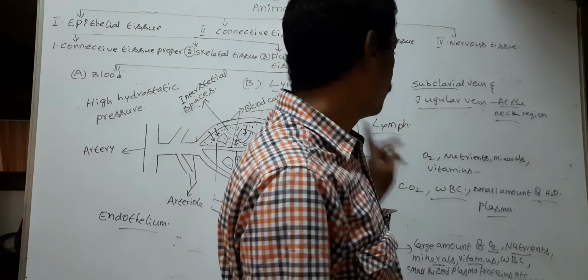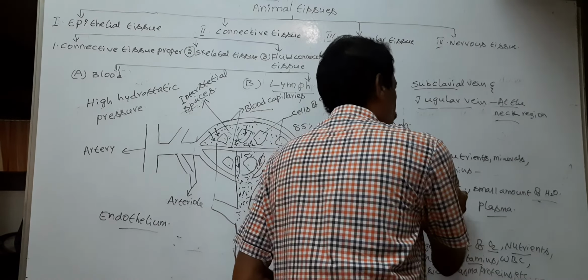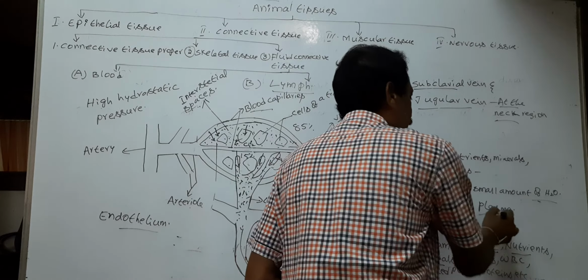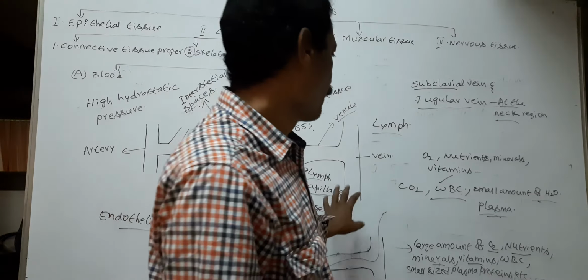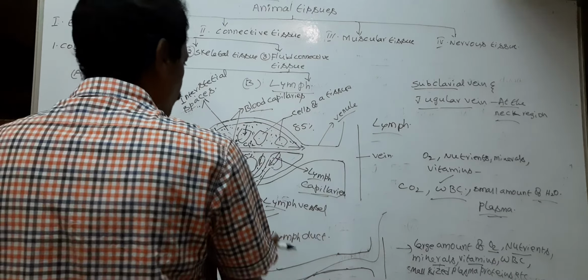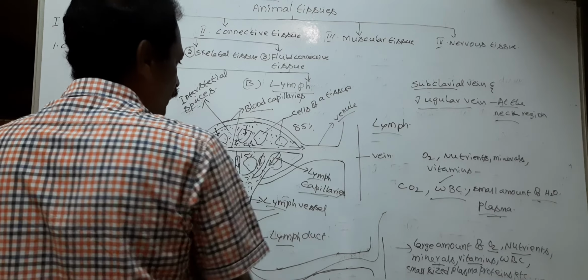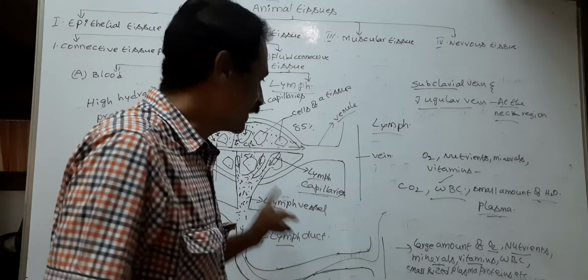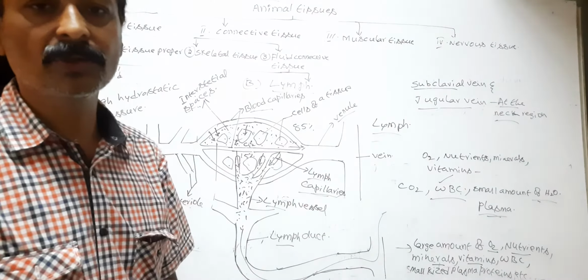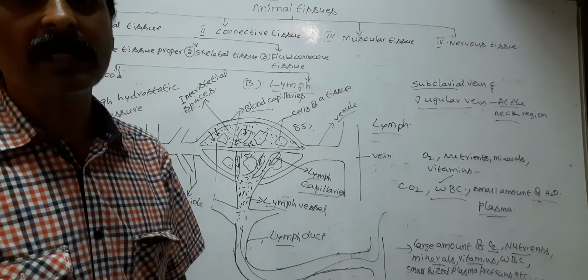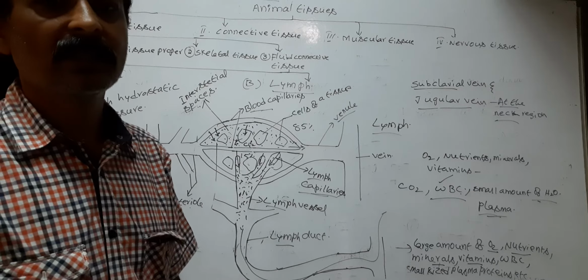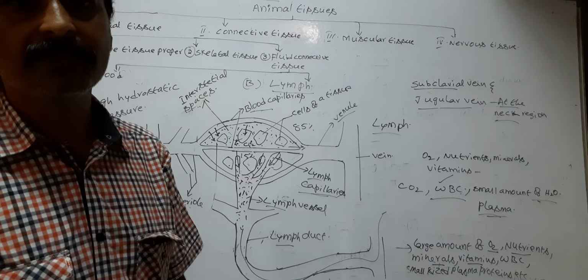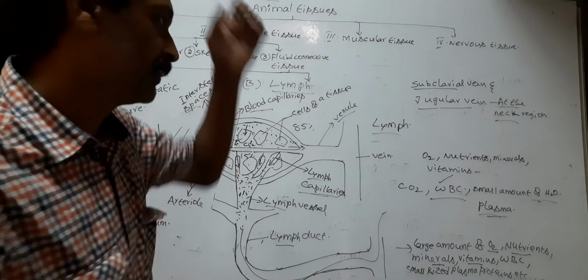So the lymph is composed of WBC and plasma. Here the RBC are absent in the lymph. So due to absence of RBC, the lymph is a colorless fluid. Lymph is a colorless fluid.